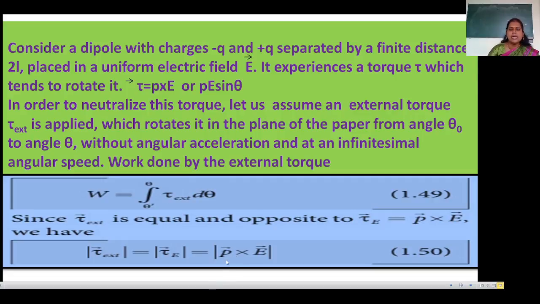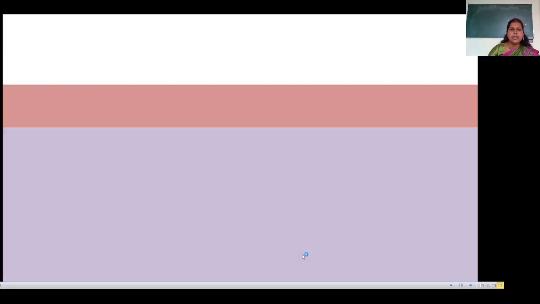P means electric dipole, E means electric field. When the electric dipole is placed in a uniform electric field, we have to find here W is equal to the integral of external torque dθ. Now we are going to find the potential energy of the dipole due to the external field.